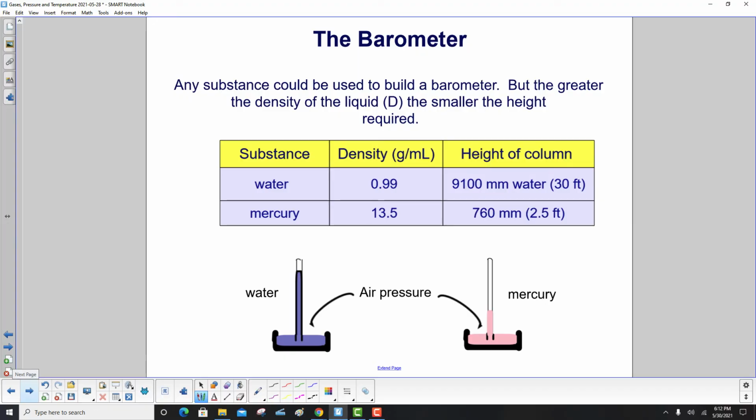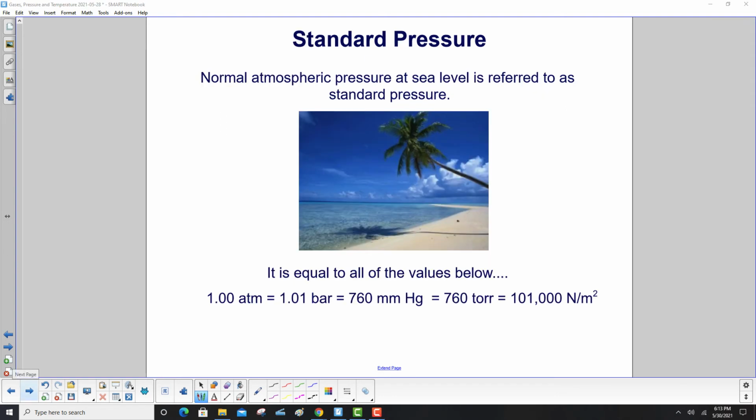Any substance could be used to build a barometer, but the greater the density of the liquid, the smaller the height required. So if you used water for some strange reason, that has this density here, you would need a height of the column to be 30 foot to measure normal atmospheric pressures. If you use mercury, which has a higher density, you'd only have to go 2.5 feet.